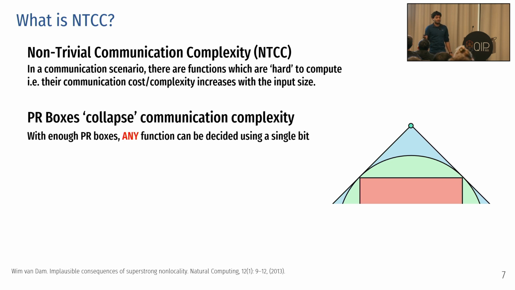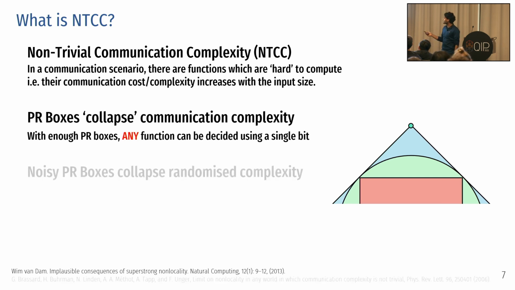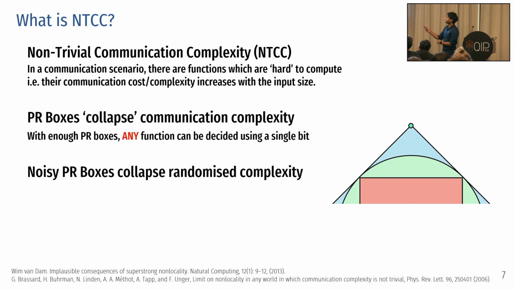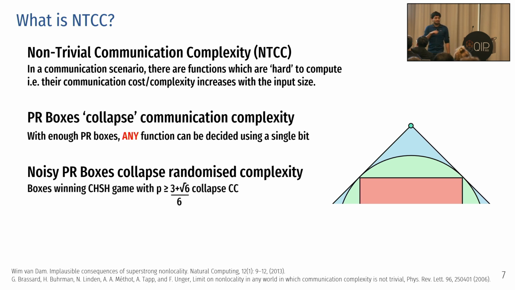To give an example, suppose I have to compute the inner product for a 10 million bit string on Alice and Bob's side. Somehow, without any communication, or with just a single bit of communication, they can decide that function. Sounds highly improbable. This was extended later to the case of noisy boxes. So it's just a PR box with some amount of noise added. They showed that if the boxes win the CHSH game with a little bit of probability, like say 90% or so, they also collapse communication complexity. That's this purple region on the top.